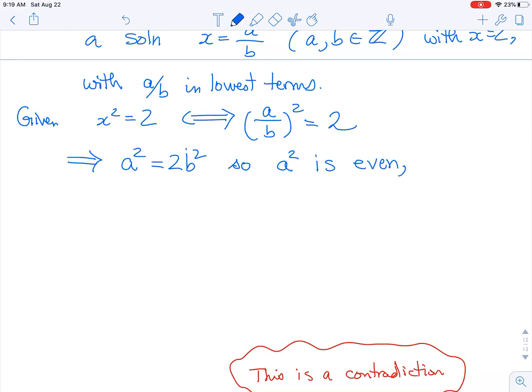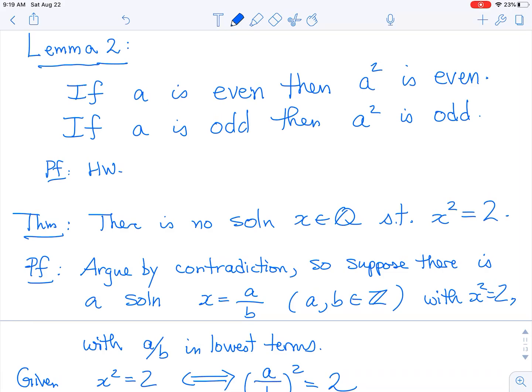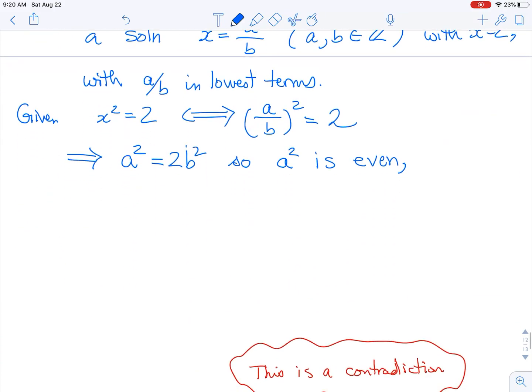So we have an even number, a squared. And now let's go back to our lemma. Lemma 2. If a is either even or odd, and if it's even, a squared would be even. And if it's odd, then a squared would be odd. And so the only possible way we could get an even a squared would be if a is even. Right? Okay. So let's write that carefully.